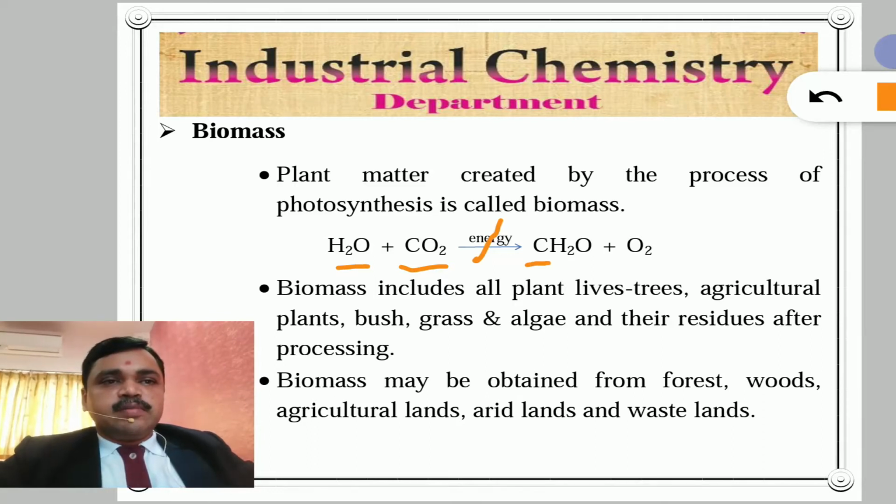So biomass is created and also oxygen is obtained, which is used for our daily life.